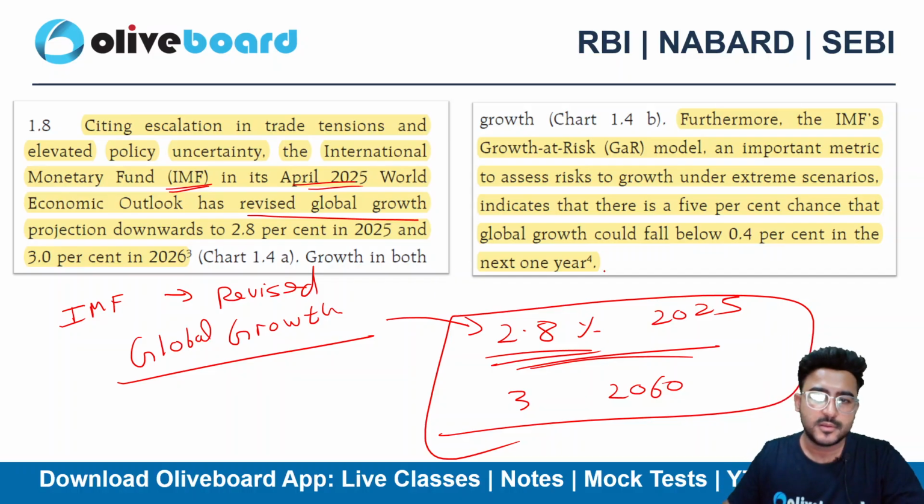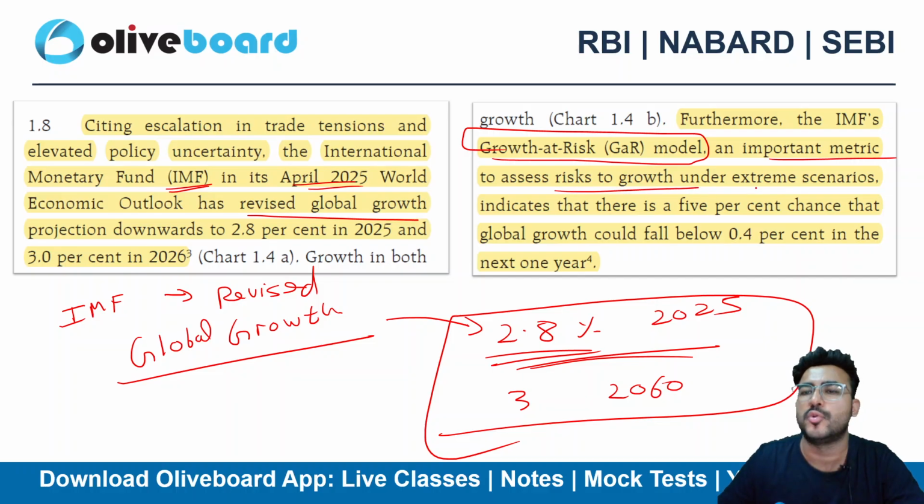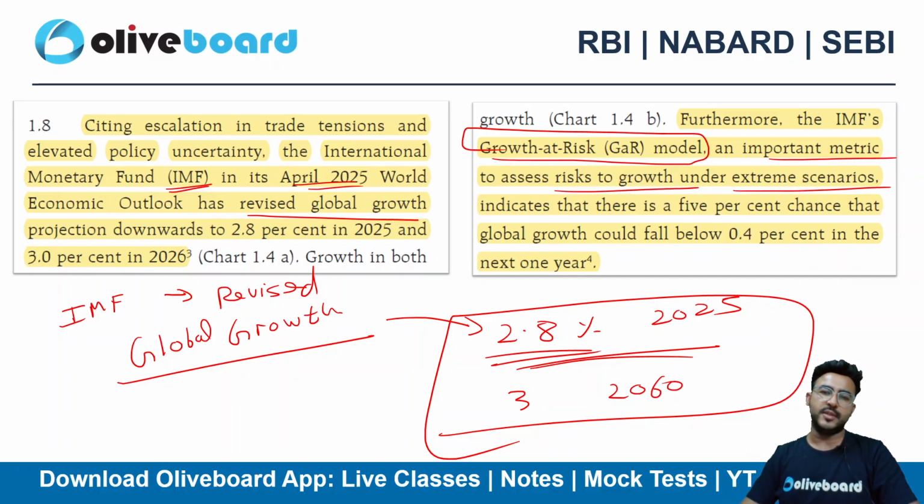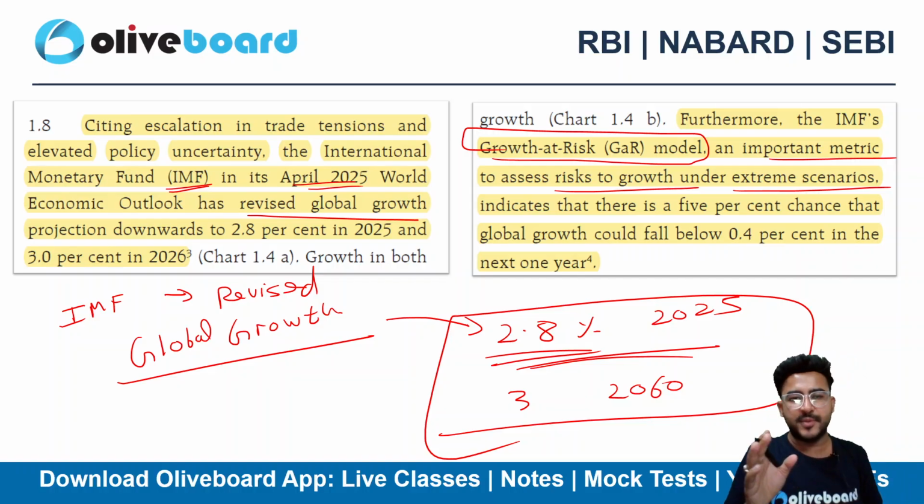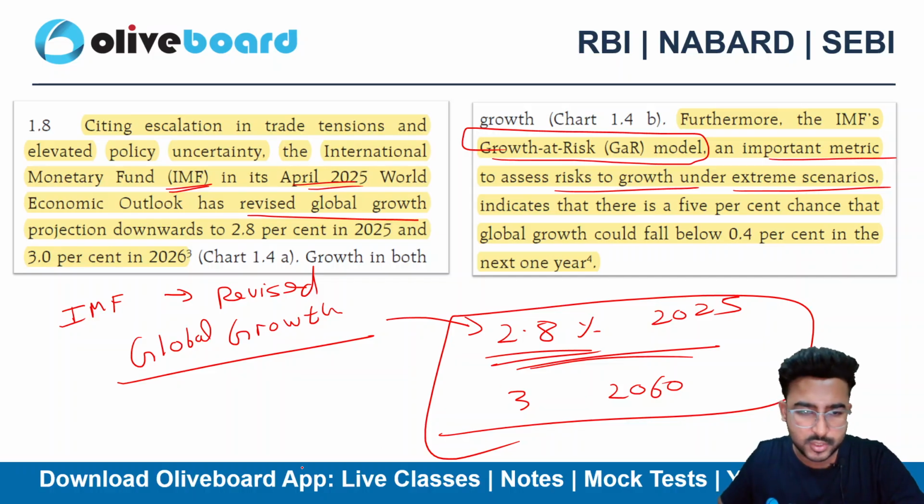Okay. And they have a growth at risk model as well. It's an important metric to assess the risk to growth under the extreme scenario. So they do have a model as well. So as per their understanding, 2.8 will be the global growth rate for 2025 and 3% will be there for 2026. Okay, this is 2026.